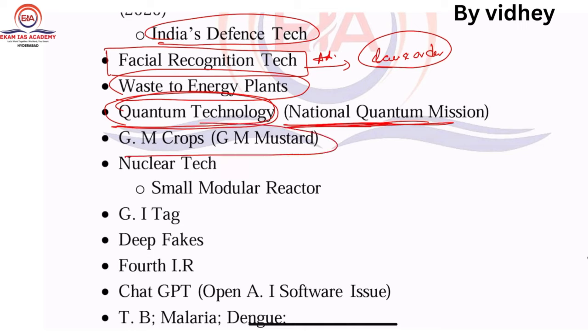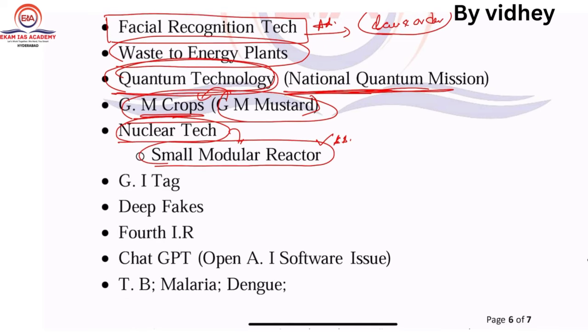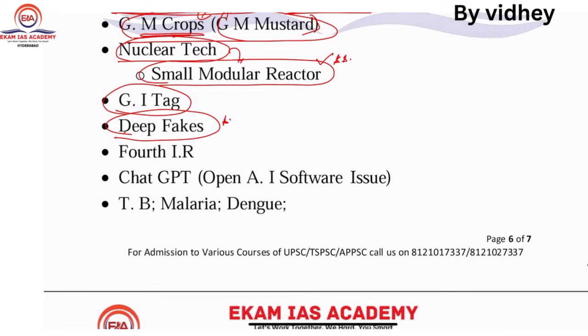GM crops must have gone through field trials, so that is why GM crops is very important. Next one, nuclear technology. Recently there is a concept of small modular reactors in the news. Just go through it. There may be a chance of asking on this topic. Next one, GI tech. Next one, deepfakes, right, a recent trend is starting. Next one, fourth industrial revolution, which is AI plus IoT enabled things. Got it? Next one, ChatGPT, very recent.